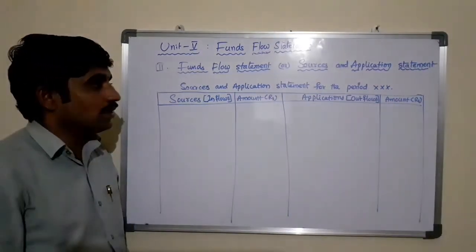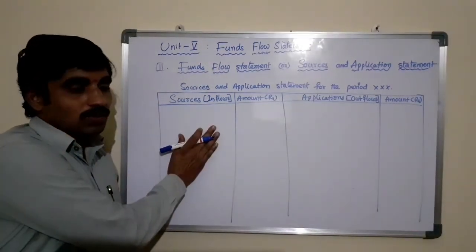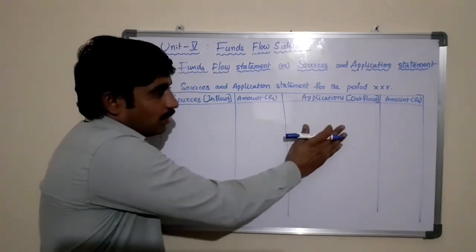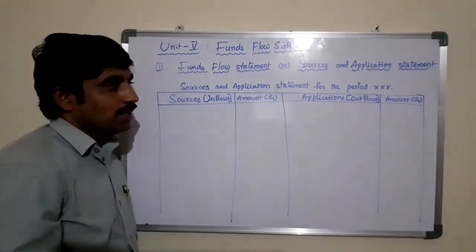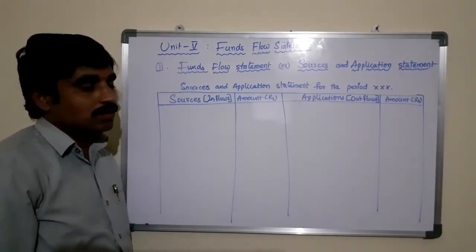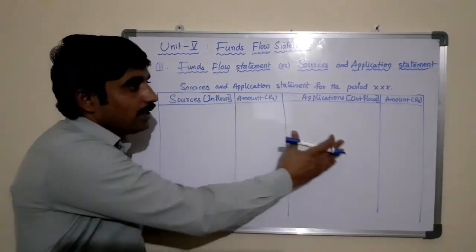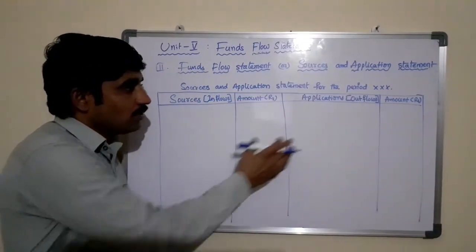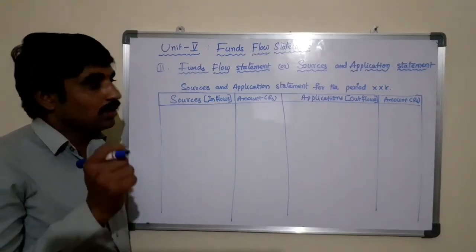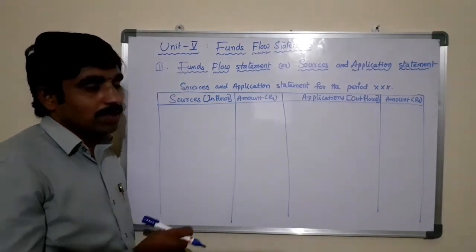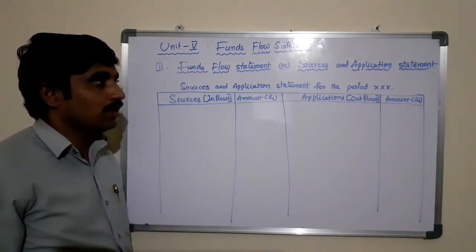Simply we can say that when cash comes into the business in any form, that is known as the sources of the business, and when cash goes out in any form, that is called applications of the business. So this is a statement which reveals the sources and applications, or inflows and outflows, of the business. And one more important thing: the components that we take into consideration while preparing this statement are fixed assets and long-term liabilities, right?